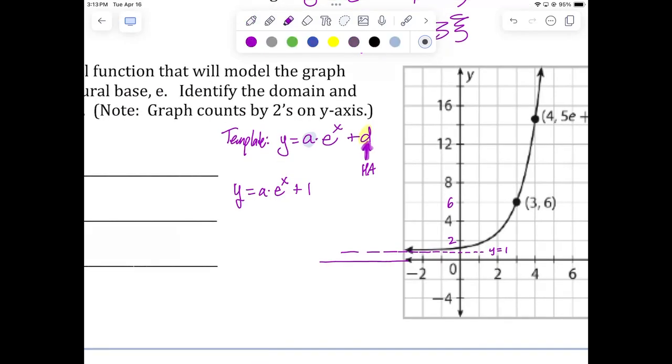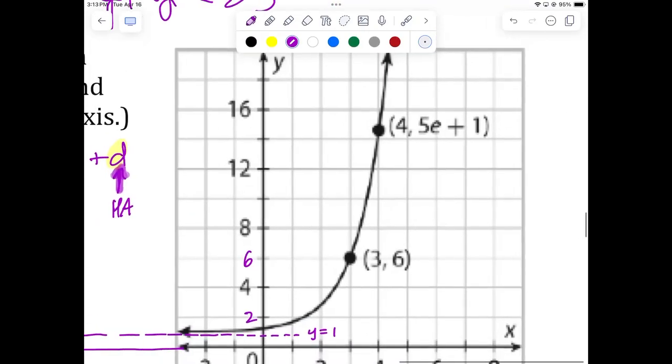Now all I got to do is find my a value. To find the a value, all I got to do is use one other point on the graph. I need at least one other point. Well, look, we have a surplus of points. We have 2 points here. Does it really matter which one we use? It doesn't matter. Which one do you want to use?